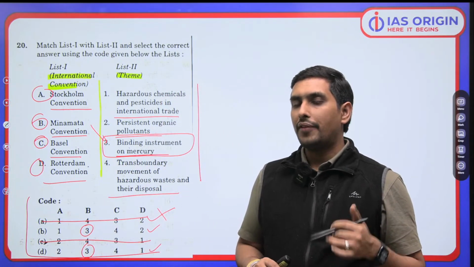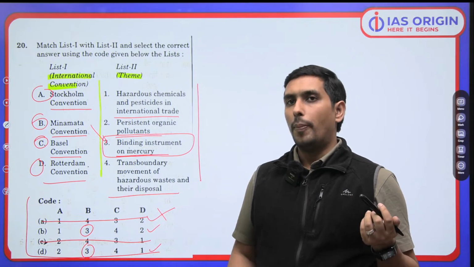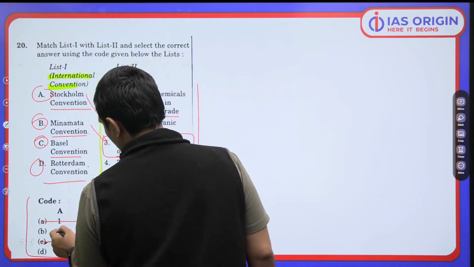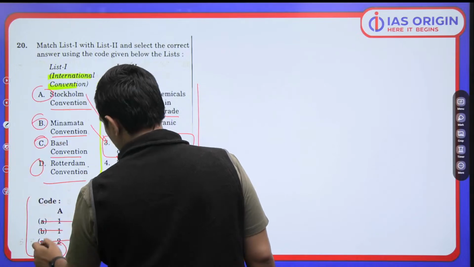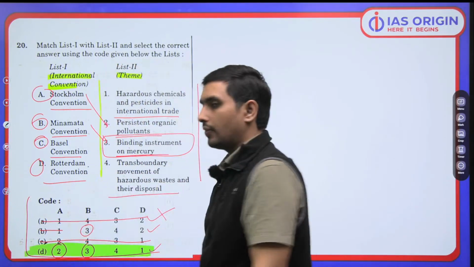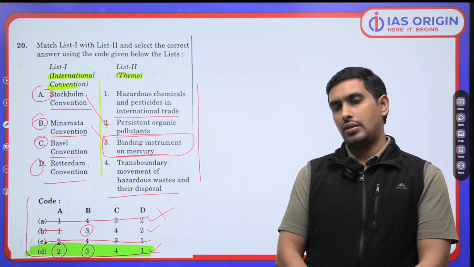Now we have to talk about Stockholm. Okay. Stockholm is related to POP, persistent organic pollutants. So A का 2 है. When we talk A का 2, ये कट गया, यहाँ पे आ गया. So we have to understand that since A का 2 है, we are left with D as the right answer. Very important this is. D is going to be the right answer to this question.